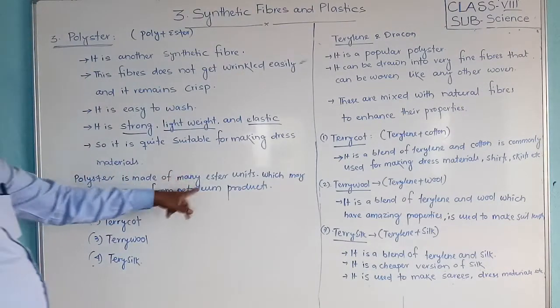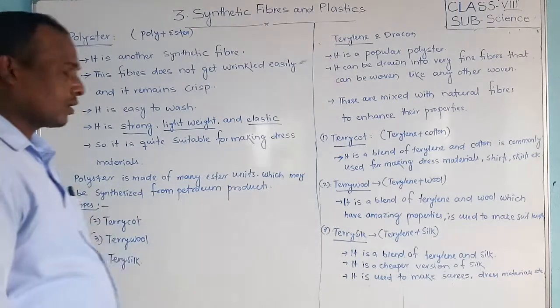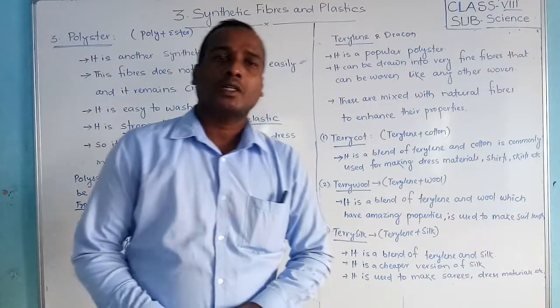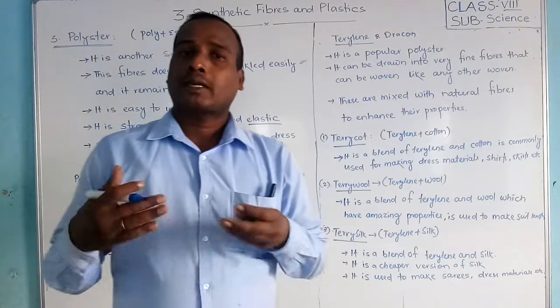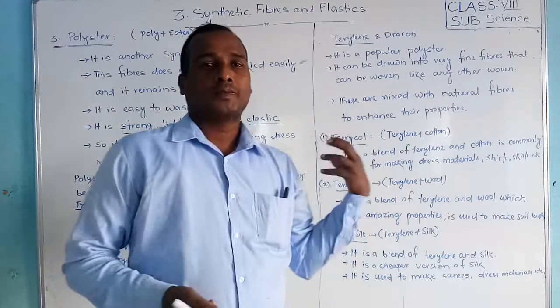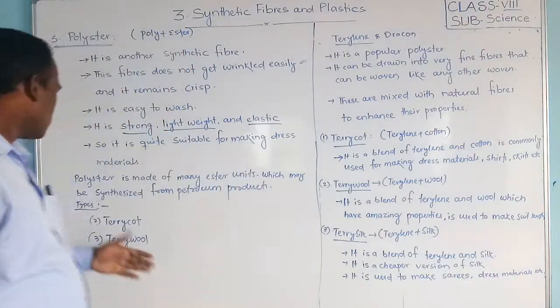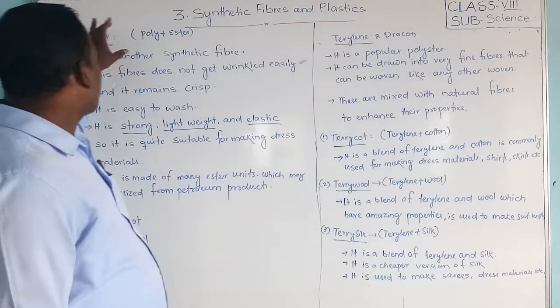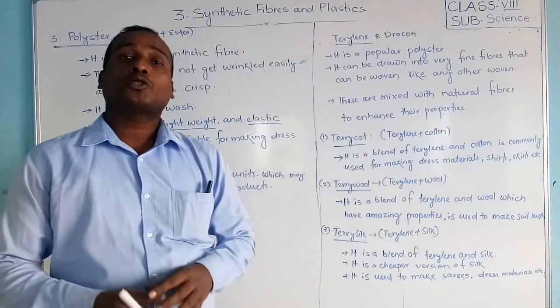Polyester is made of many ester units which may be synthesized from petroleum products. I have already told you polyester is a chemical substance made from petroleum products. There are different types of polyesters which are mixed with natural fibers.